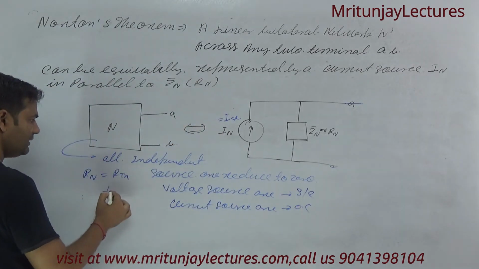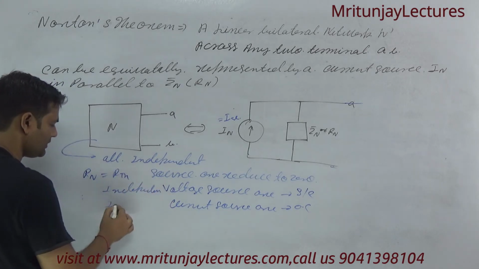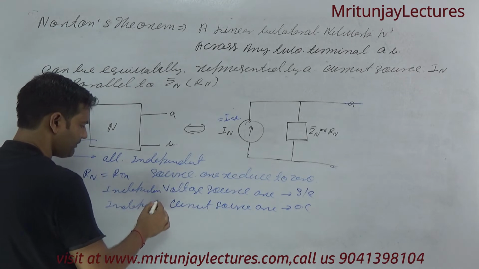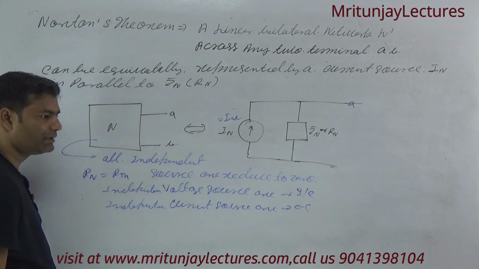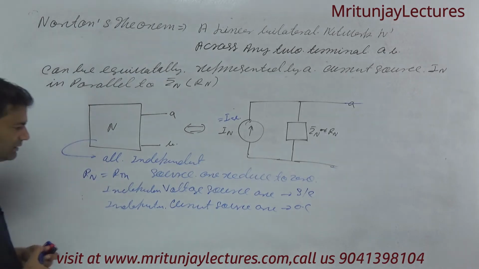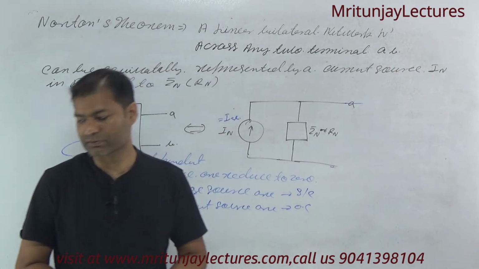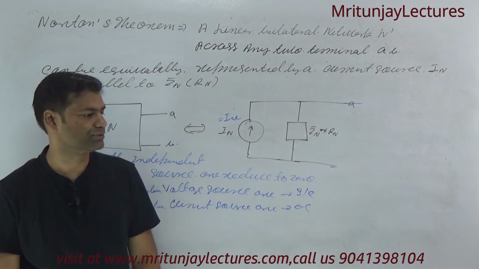Always consider independent, not dependent, okay. All independent voltage sources and all independent current sources. Independent voltage sources are short circuit and all independent current sources are open circuit.